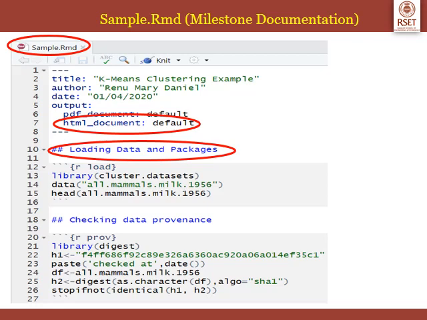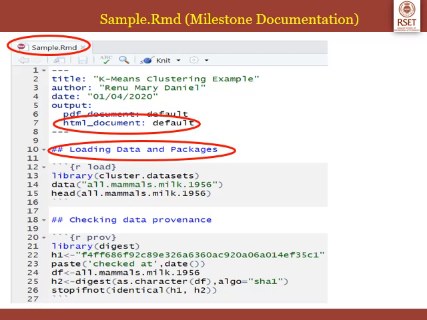I want to print the head of all.mammals.milk, that is the first 5 or 6 lines. I want the user who is executing this file to see the output, so that they will understand what data we are working on. So after this, I am closing the first R code chunk using 3 backticks, that is line number 16. So this much is highlighted by the R Markdown .rmd file in grey color. If you notice, from 12 to 16, the R code chunk is highlighted with a grey background.